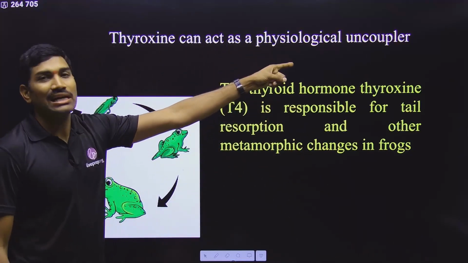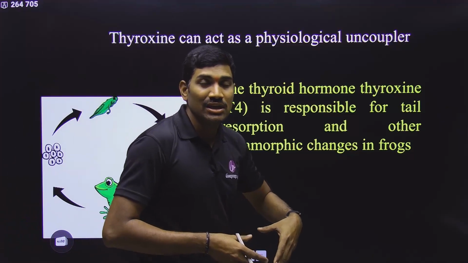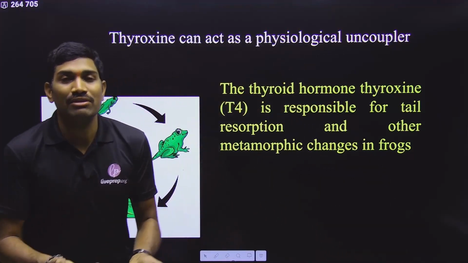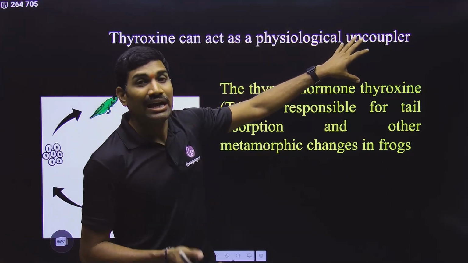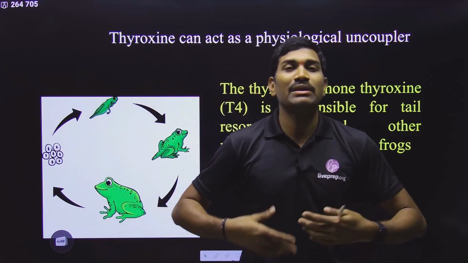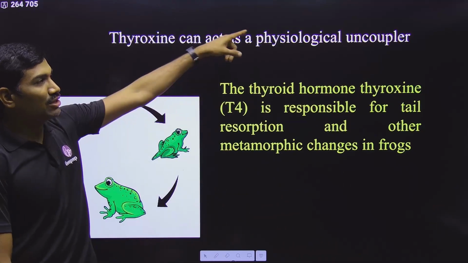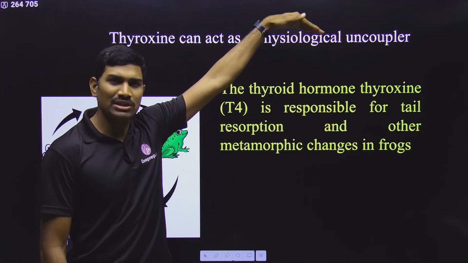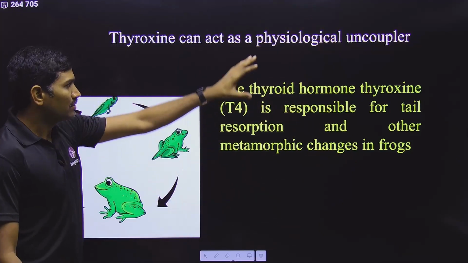So this thyroxine is helping like that. When we are in very cold conditions, to maintain our body temperature, some heat energy is required. In that case, this thyroxine will be released and it will be used as a physiological uncoupler, so that it will help in producing more and more heat. This is the concept that you can interlink with that particular chapter, but it is not mentioned in NCERT. If possible, try to remember this logic, or else leave it. That's it. I don't want to force you.